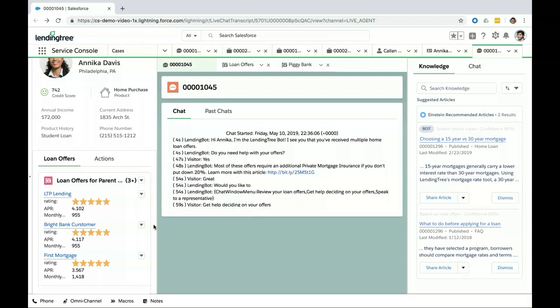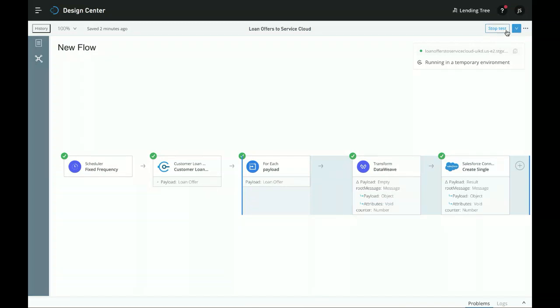And a great way to do this is with something newly released for Flow Designer earlier this year, and that's to publish our project as a template. A template is nothing more than a Flow Designer project that can be imported and easily customized for different use cases. So let's see how that works. Back in Flow Designer, let's stop the test. And now go to that button at the top and choose Publish Template.